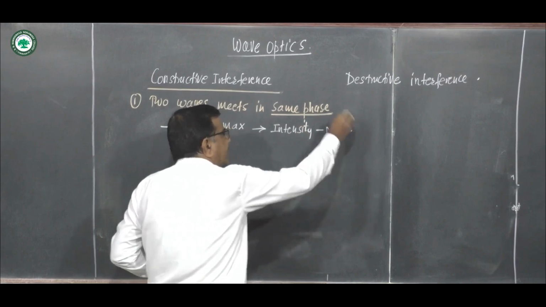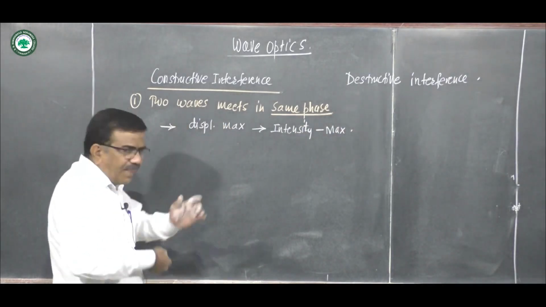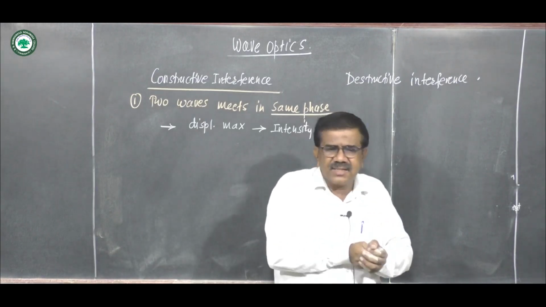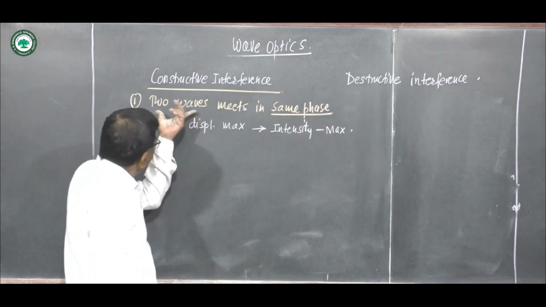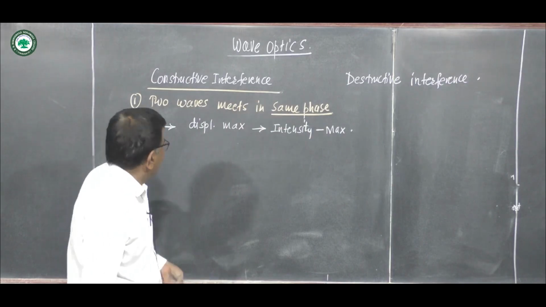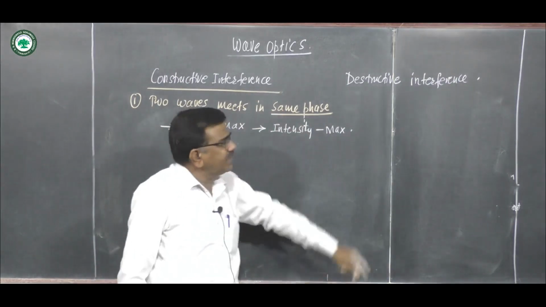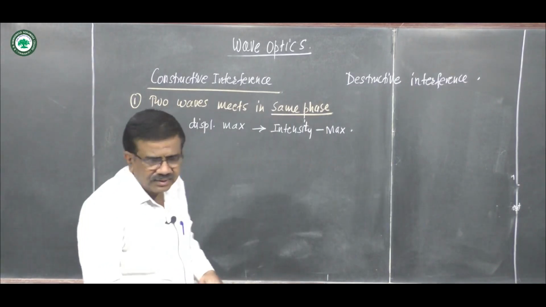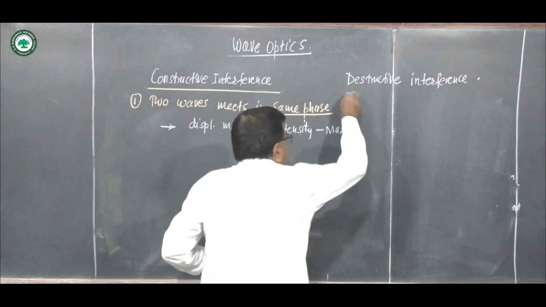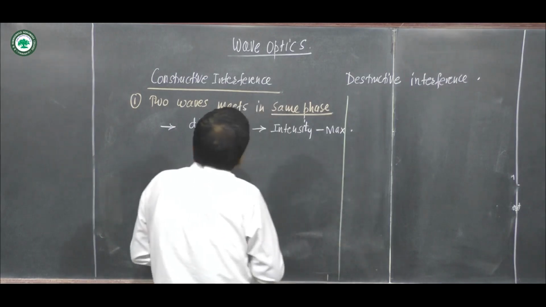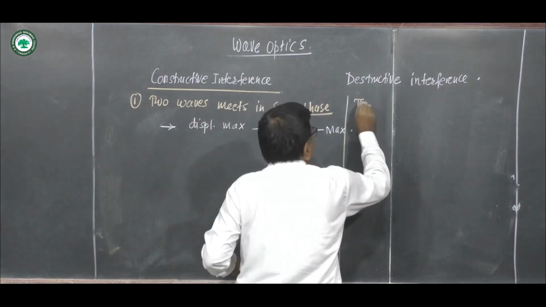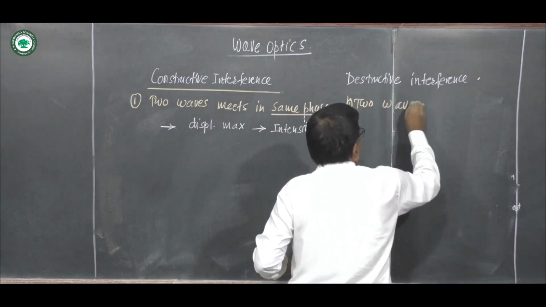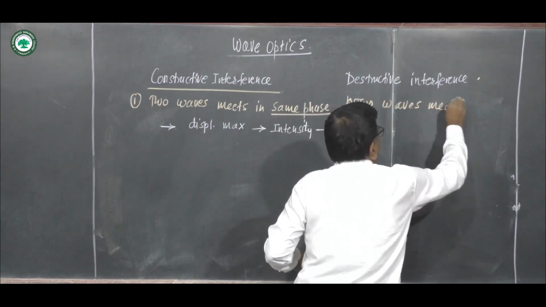Depending on the phase difference between the waves, interference is of two types, constructive and destructive. In constructive interference, two waves meet in same phase. Resultant displacement is maximum. Intensity is maximum. In destructive interference, two waves meet out of phase.